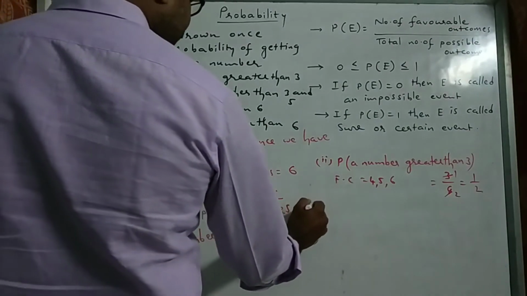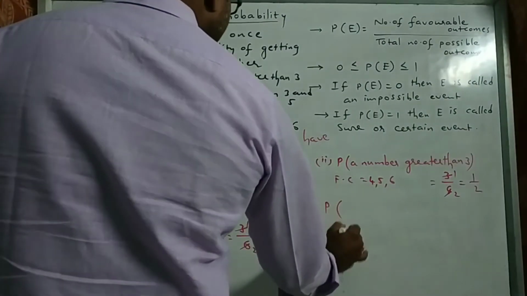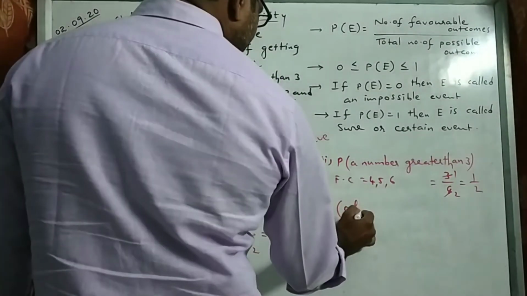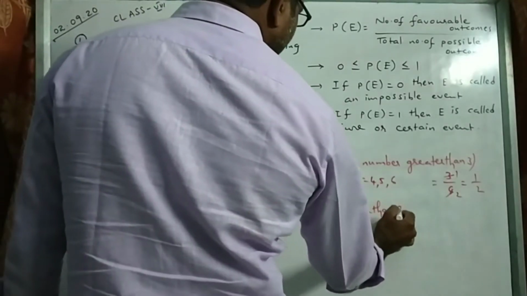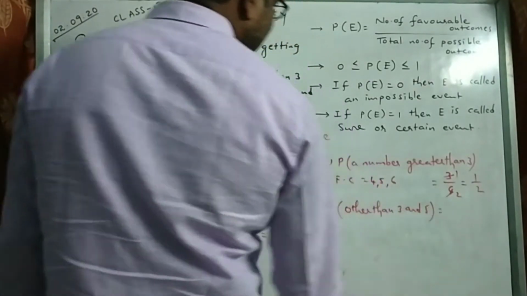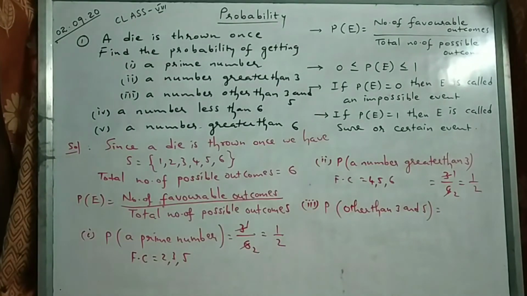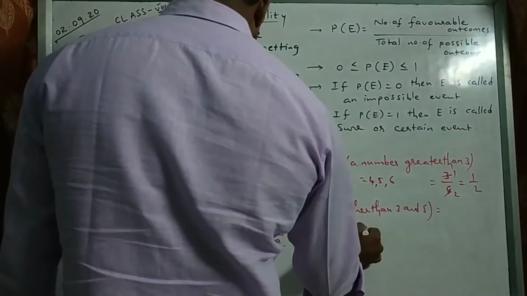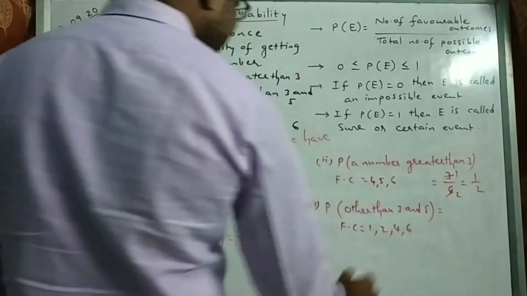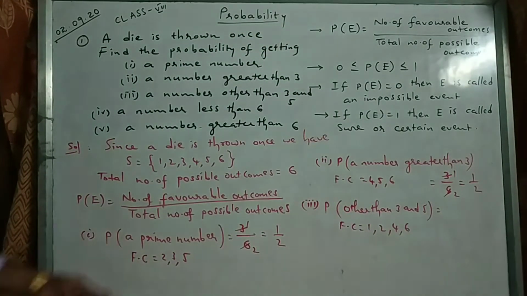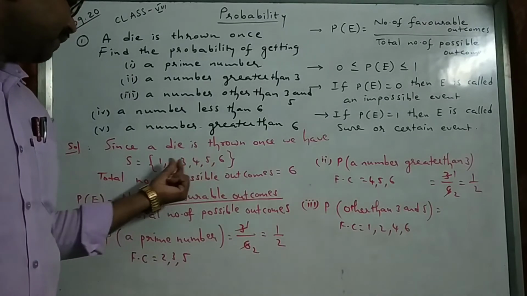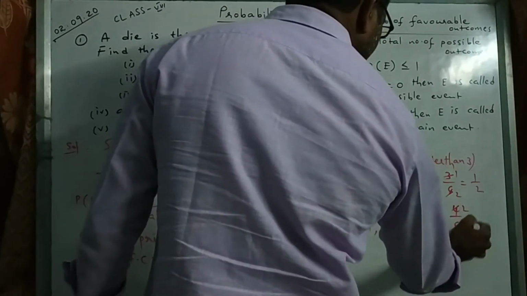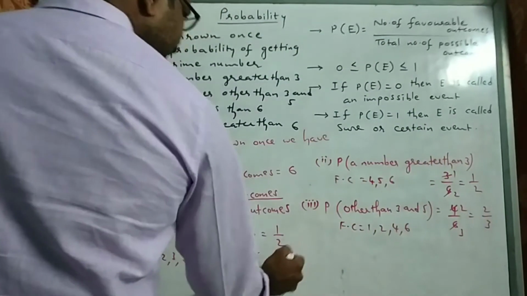Okay? Third one. What is the probability of getting a number other than 3 and 5? Other than 3 and 5 means except 3 and 5 we can take any number. Favorable cases: 1, 2, 4, 6. How many are there? 4 upon 6. 2 twos, 2 threes. So answer is 2 by 3.